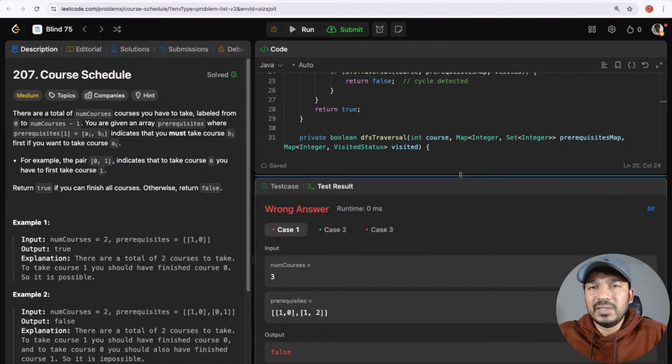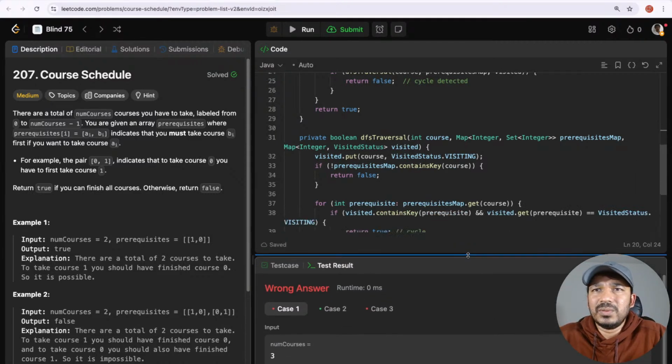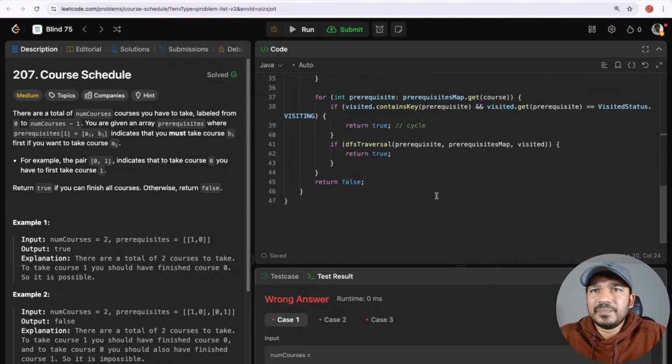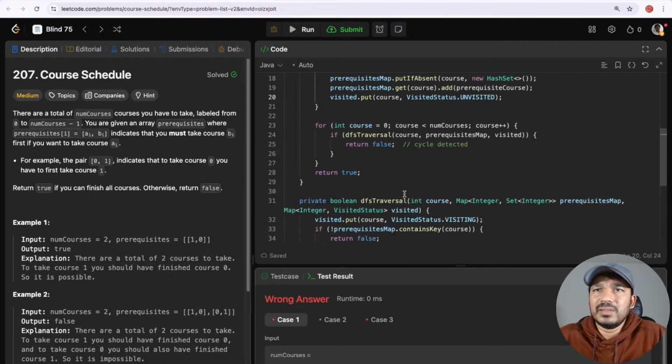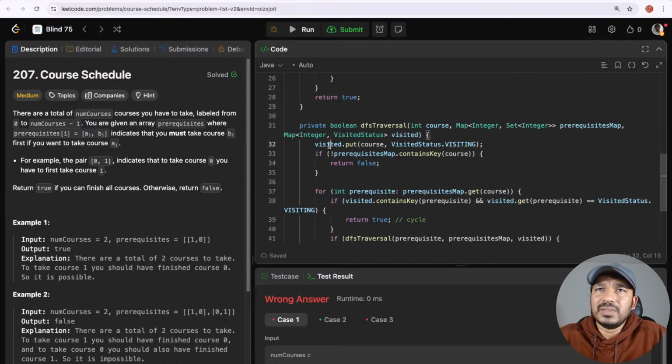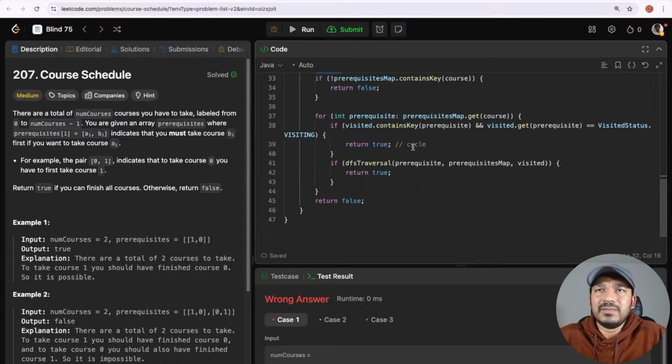Let's see where it is failing. So 1 0 and 0 2. I'm checking if the DFS traversal for a particular course returns false. Okay, then return true. And here also visited.put course, and okay, I'm just checking if there is no cycle, then I succeed.